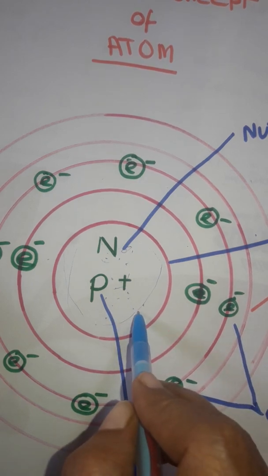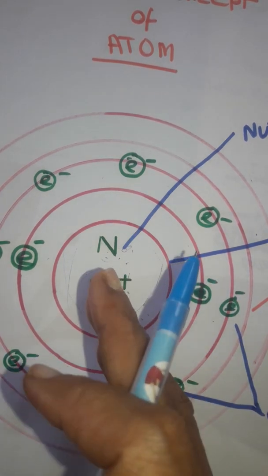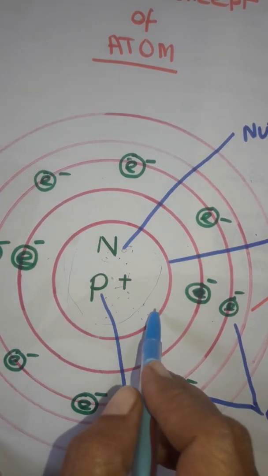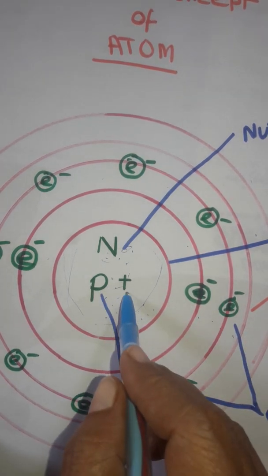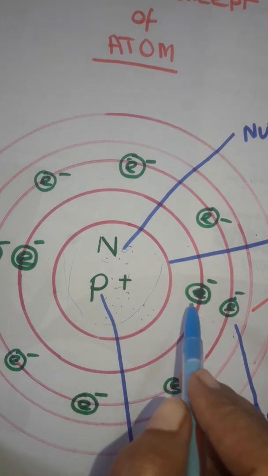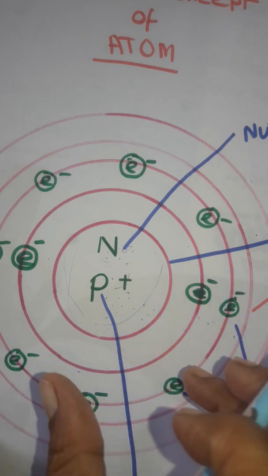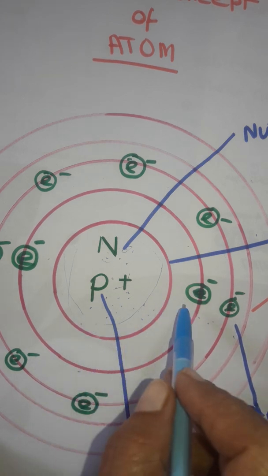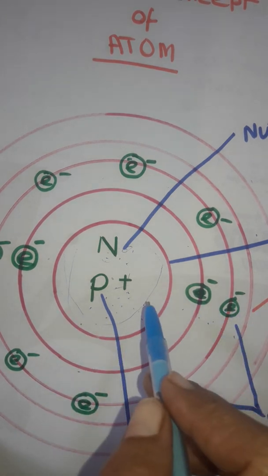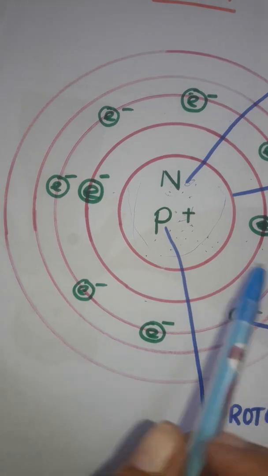Always the number of electrons and protons is equal for the stability of the atom. If the number of protons is greater than the number of electrons, it has a positive charge, and that is called a cation. If the number of electrons is greater than the number of protons, this is called an anion. I will discuss later. So this is the modern concept of atom.